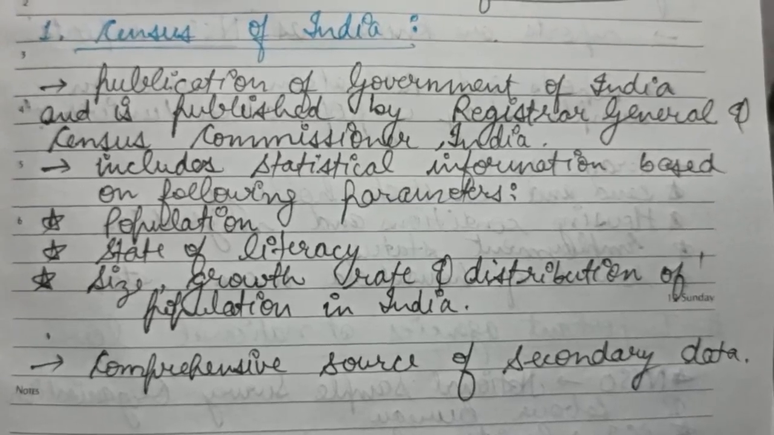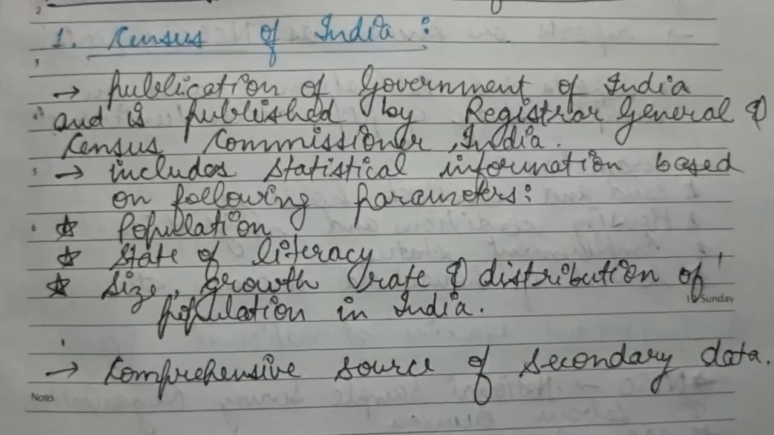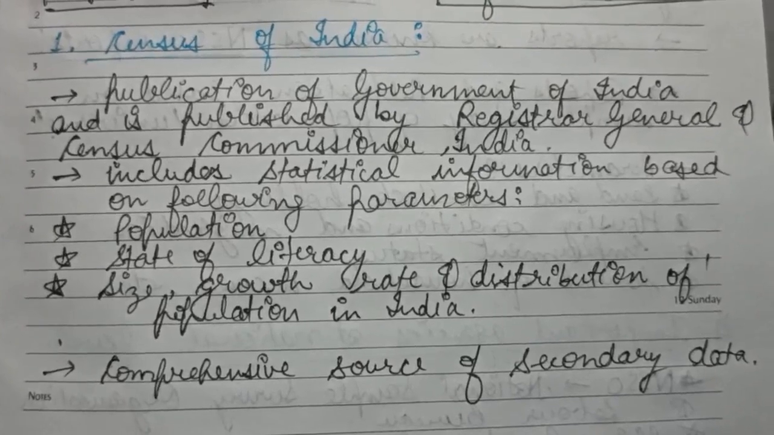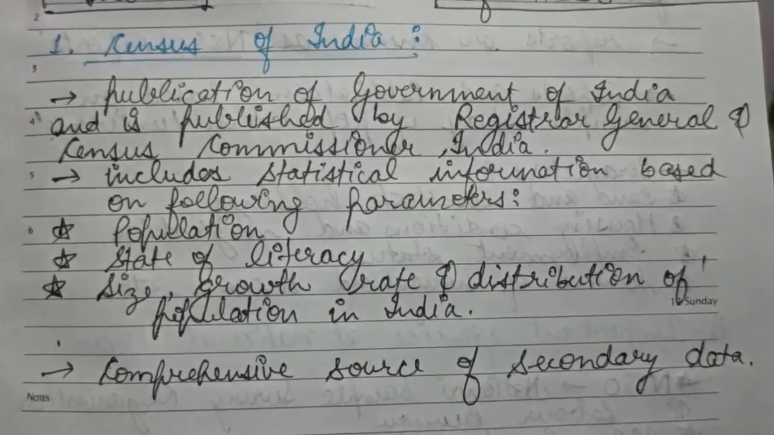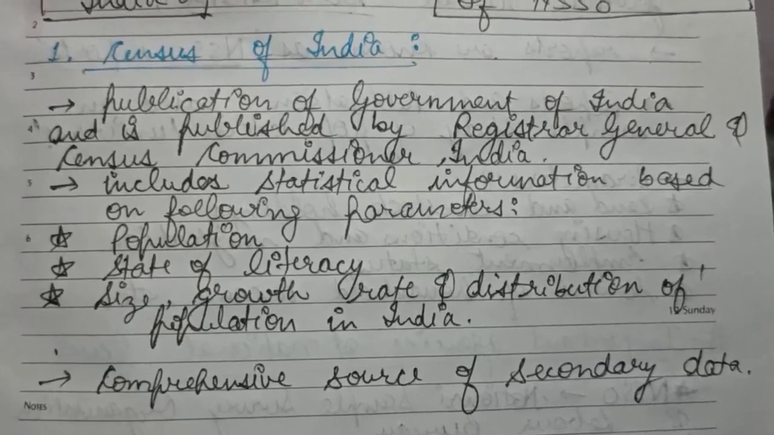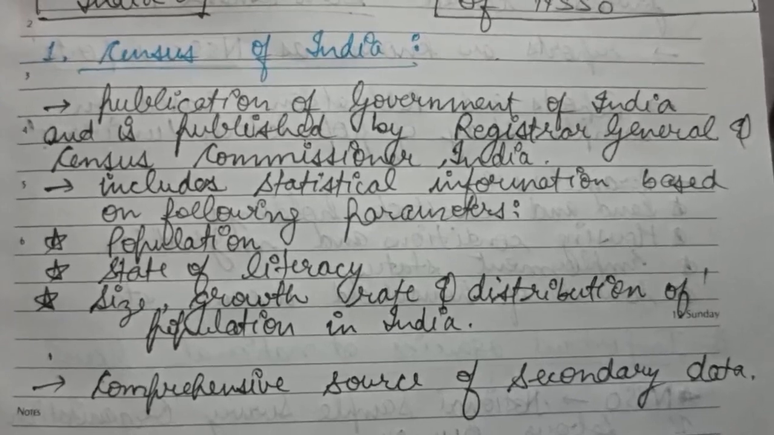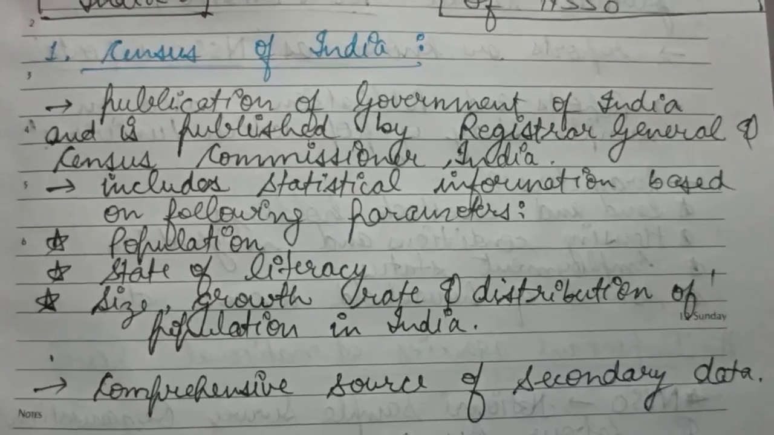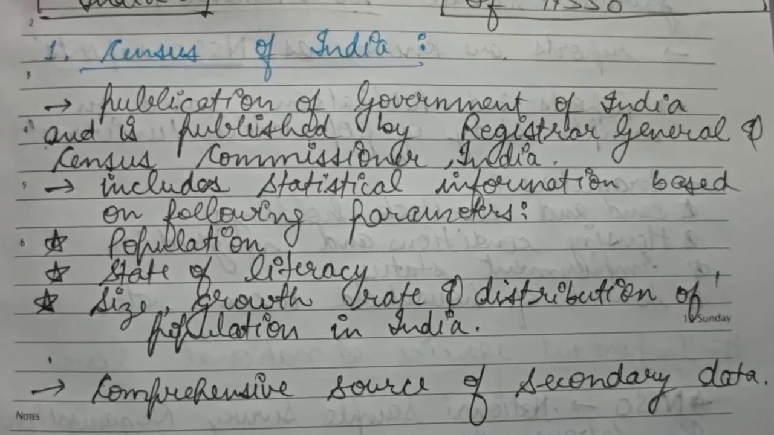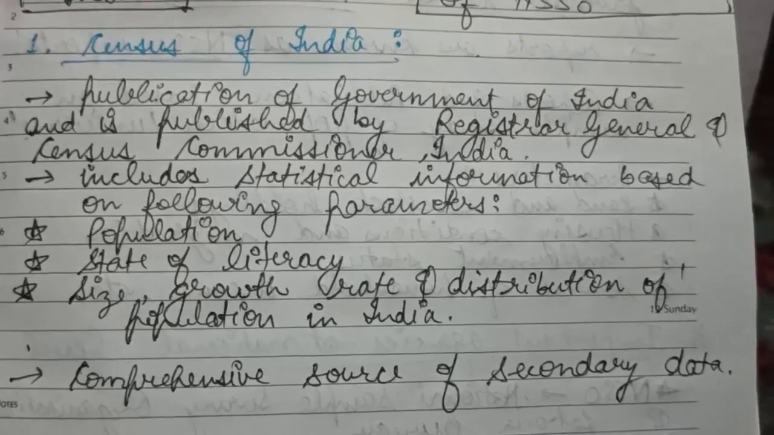All these kinds of parameters are included in the publication known as the Census of India, which is a publication of the government and is generally published by the Registrar General and Census Commissioner of India. You can say it is also a comprehensive source of secondary data which provides us with comprehensive data related to certain parameters from which we can make out certain results related to the objective of our study.